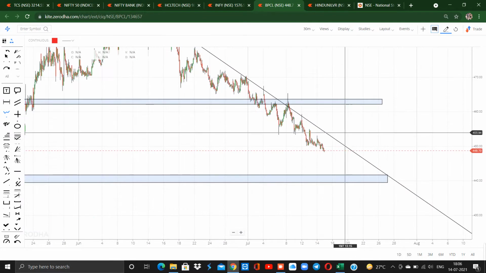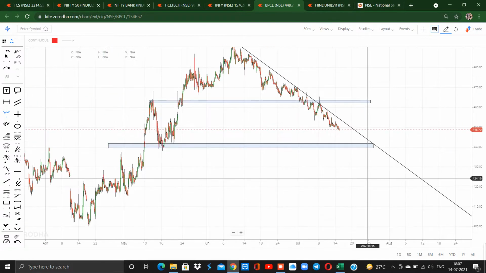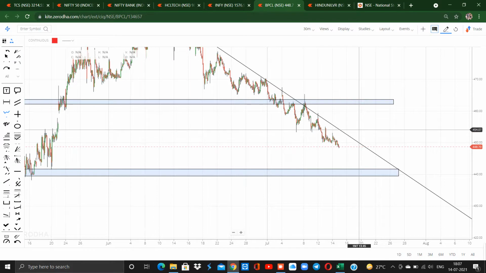It may take two to three trading sessions to reach, or it may take one day itself. It depends. You could hold the BPCL for a selling opportunity until the trend line breaks on the upper side. We need not go for a buy opportunity.